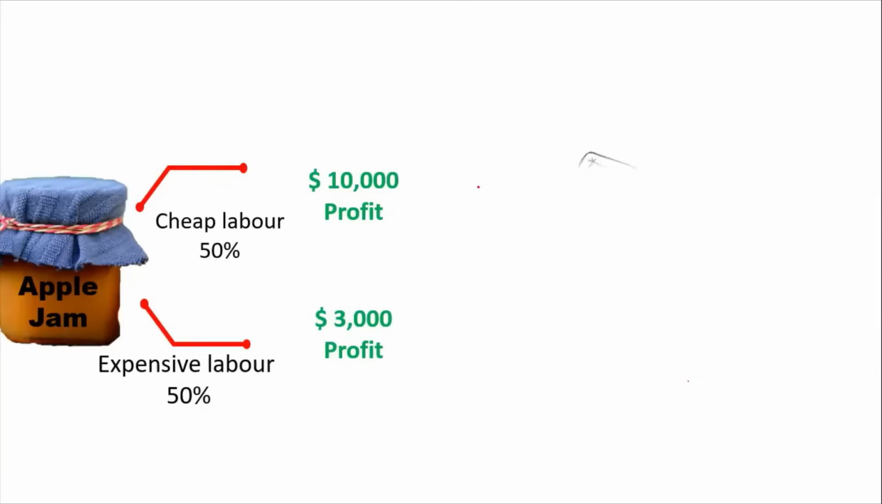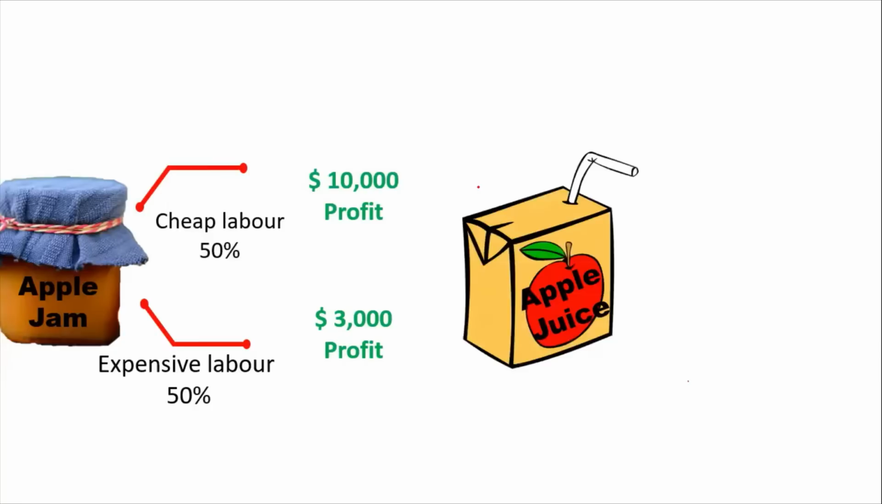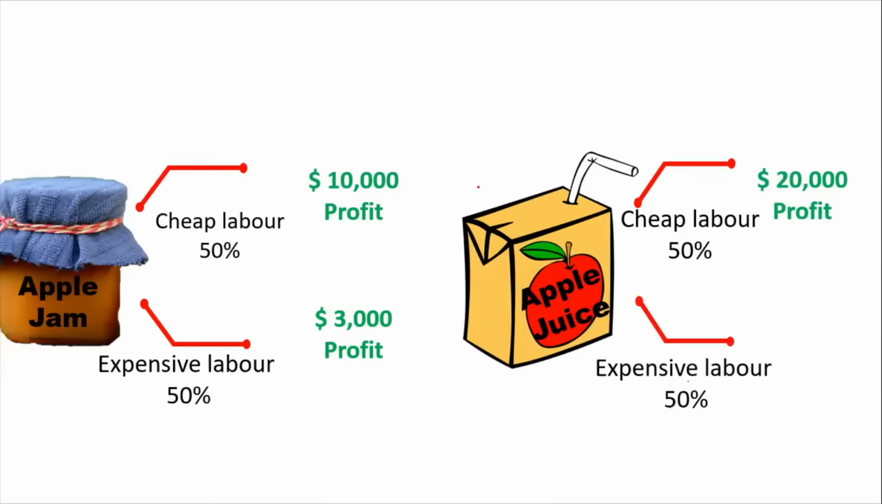Now coming to the apple juice business. The probability of getting cheap labor, we know, is 50%, and the resulting profit is $20,000. The balance 50% probability is of getting expensive labor, wherein he suffers a loss of $6,000. Which business should he choose? Here, EV or expected value can be used.